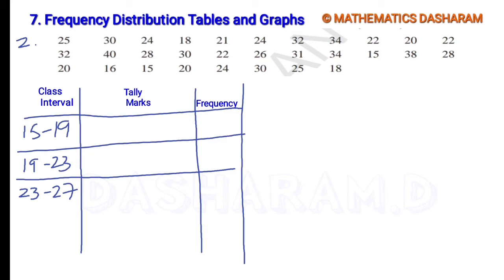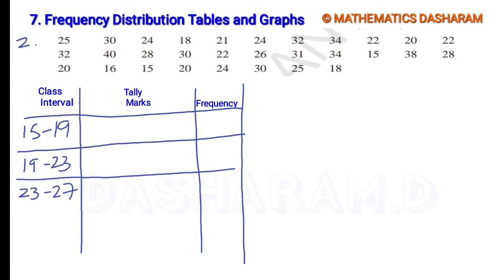So coming to the first class interval 15 to 19: in the exclusive class interval, we should consider 15 to 18.9 as belonging to the first class interval. The number 19 will come in the second class interval, and 19 to 22.9 belongs to the second class interval. Next, 23 belongs to the third class interval. Like this we should consider the frequencies in the exclusive class interval.